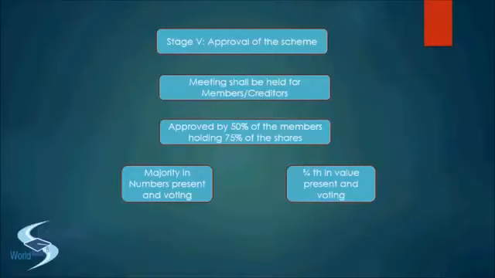So with this example, I hope it is clear what the Act has to say with regards to the limit of the people, the limit for passing the resolution. So if we look back at the steps, what we have seen is: stage 1, the company, creditor, member or liquidator gives a scheme to the court. Stage 2, the court passes an order to continue with the approval of the scheme.